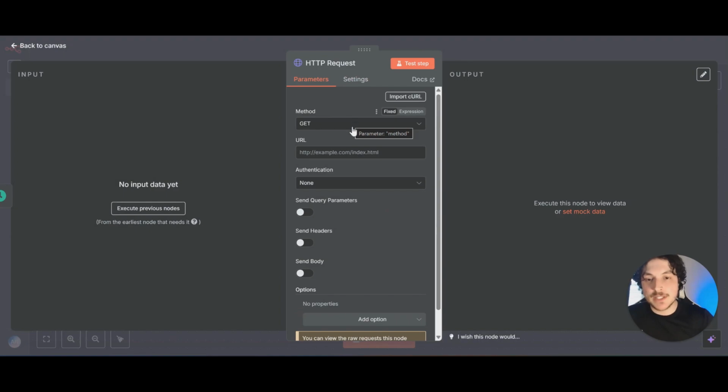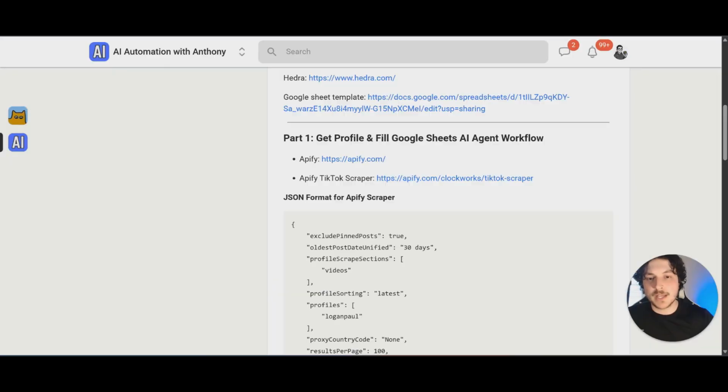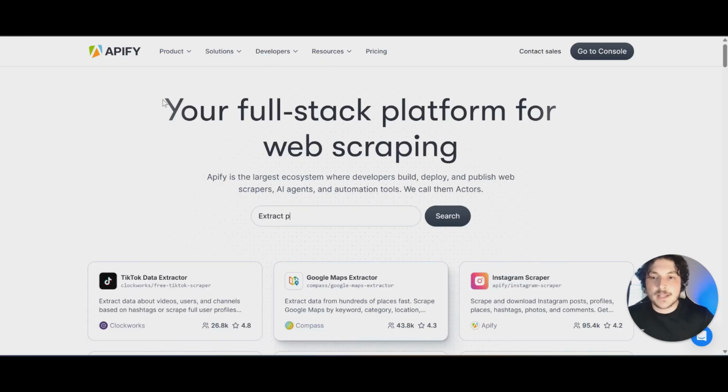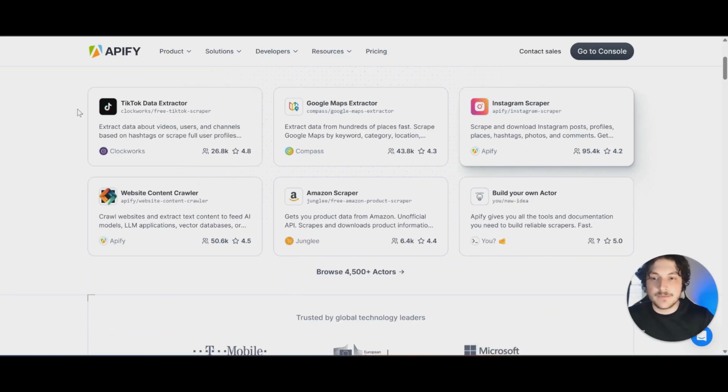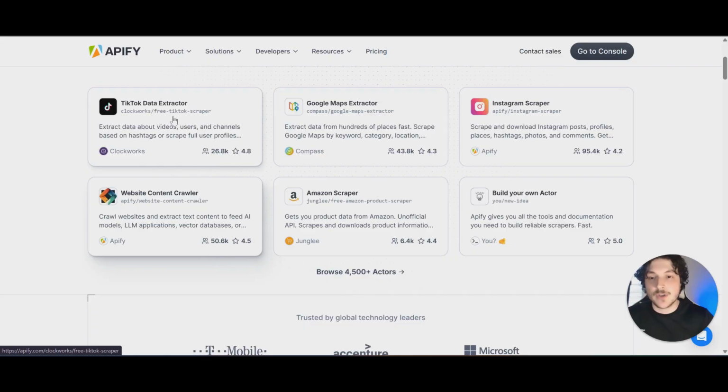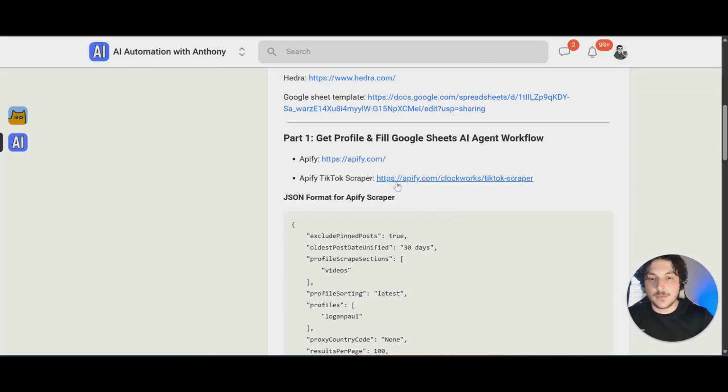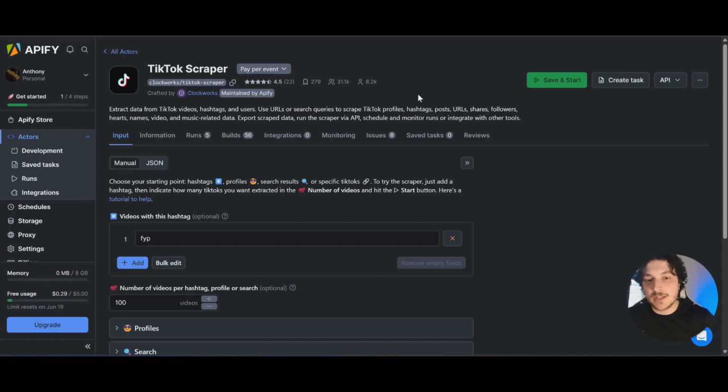And for this HTTP request, we're going to set method to post. And for the URL, we're going to be using a website called Apify. So if you come over to the community and just click on this link right here, it will take you to this website. And what this website does is it allows you to scrape data from basically any social media platform. And for this example, we're going to be using the TikTok data extractor. So if you come back over to the community, you can just click on this link right here, and that should take you to a page like this.